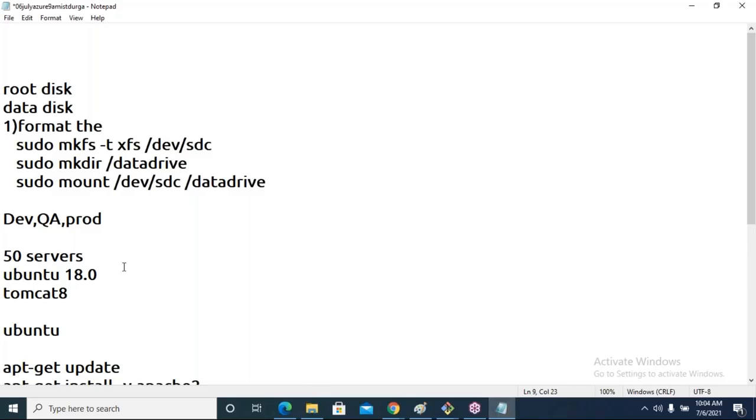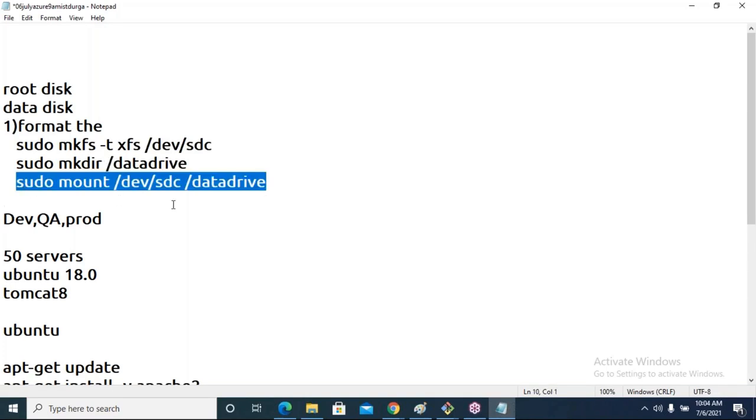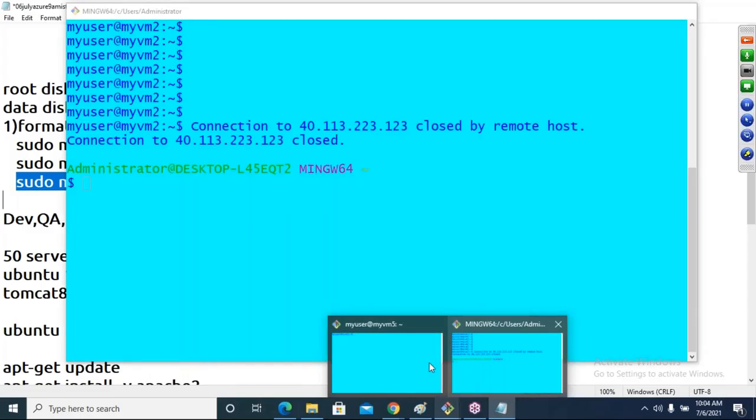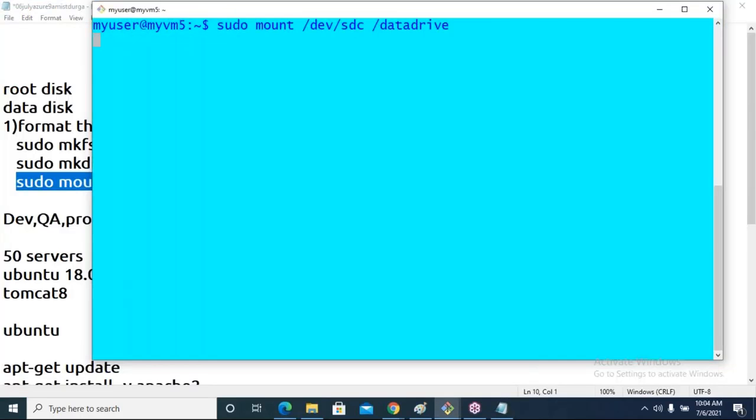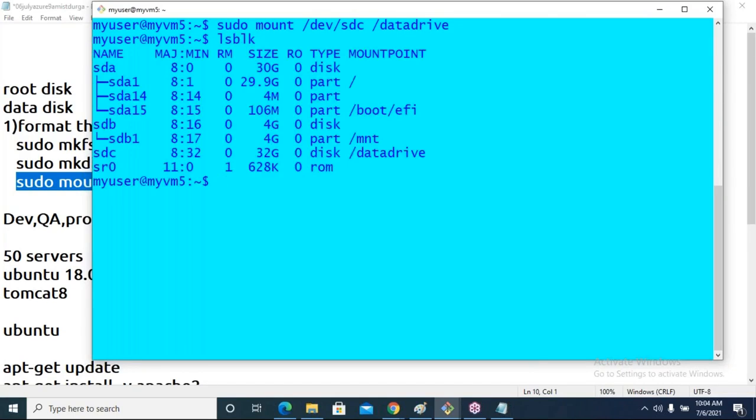That means we are attaching this disk with the data drive we created earlier. Just run this command. It is done. Now execute lsblk once again. Are you seeing this is mounted on the data drive? Earlier there was no drive.